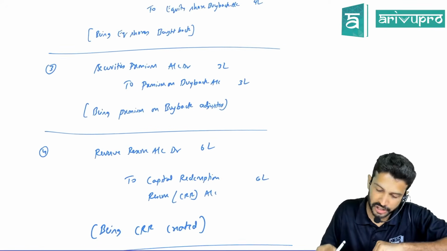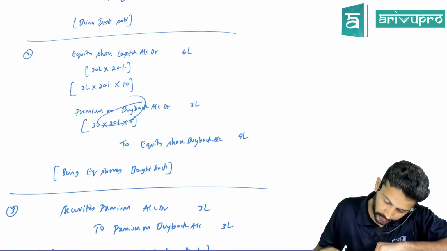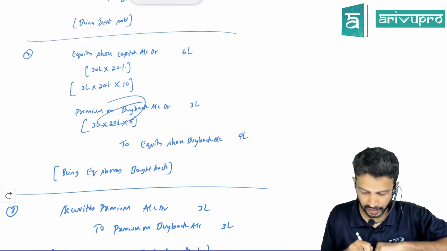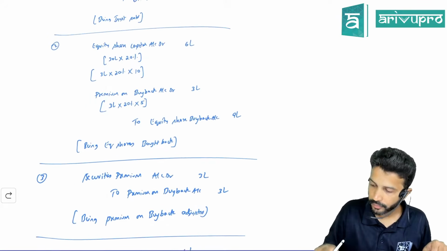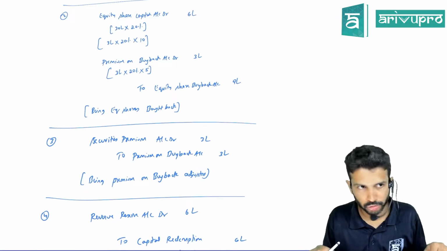Yes, you can use SPR directly. Instead of premium and buyback, you can directly use SP also. I will not do that for 1 or 2 problems. Then I will start using that. You can do it. Yes, that's what your question also. You can do it.